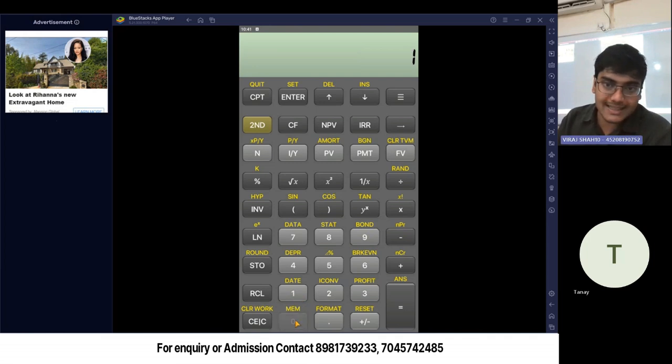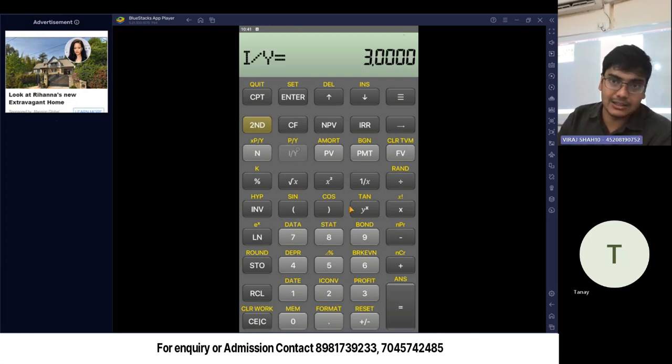So first cash flow was 10 as FV. My N was 4. I/Y is 3. I do a CPT PV. This is my first inflow. Now I will store this. How to store? There is an STO button here. Okay? You press this STO and you can store it in any of the digits. And I want to store it in 1, so I will press 1. Now it has been stored in STO1.